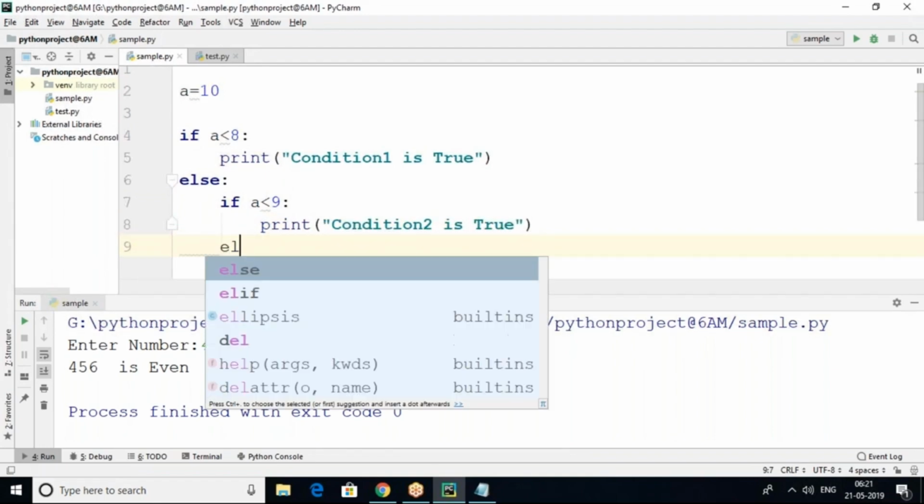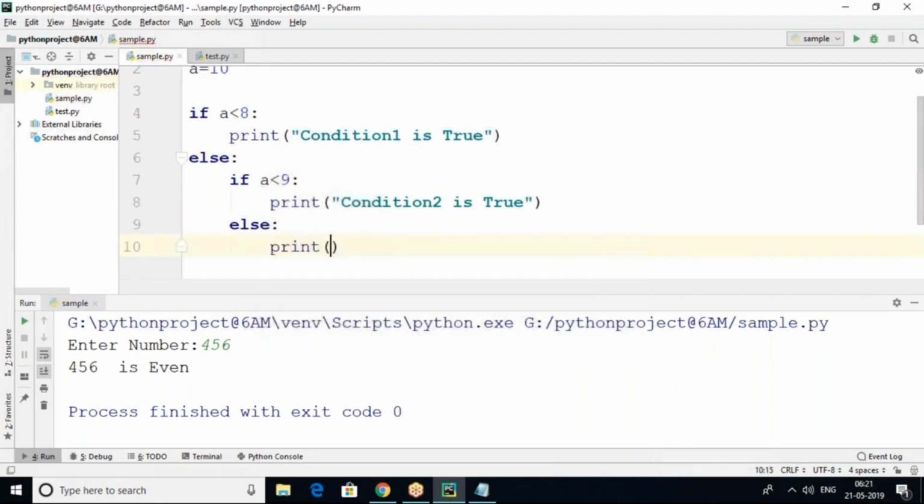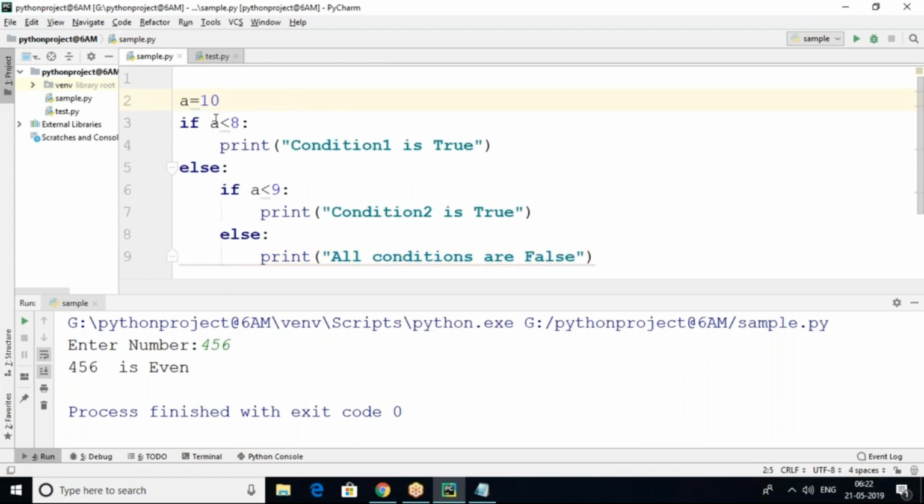Then in the else block, I want to print all conditions are false. Simple logic. The value of a is 10, so 10 will be compared with this one. 10 less than 8, no. So immediately the else part will be jumped to.